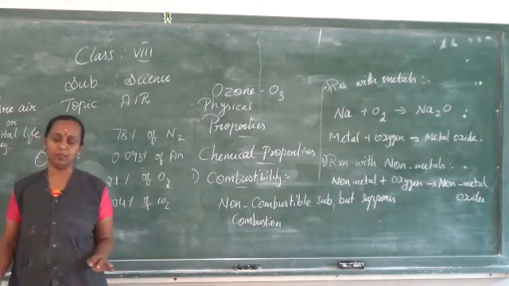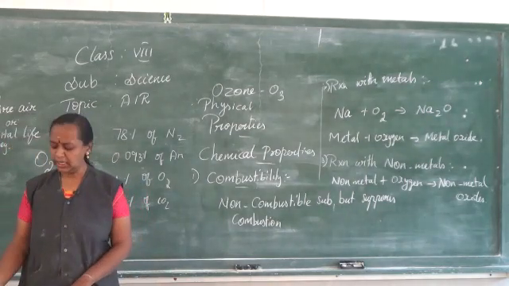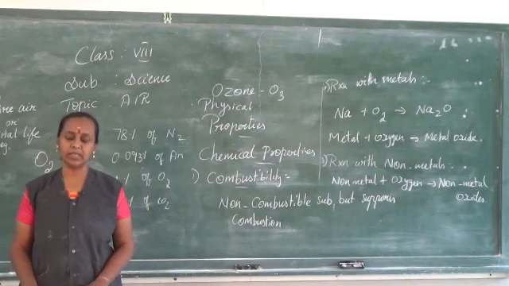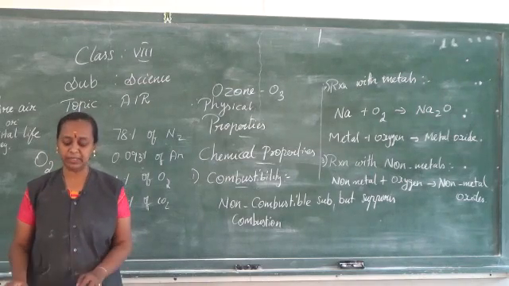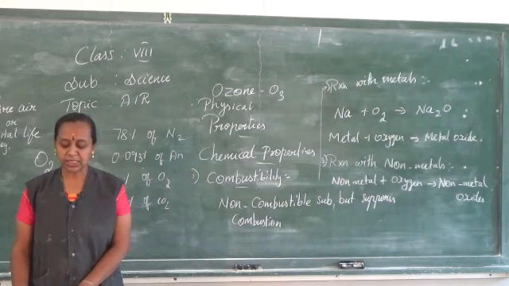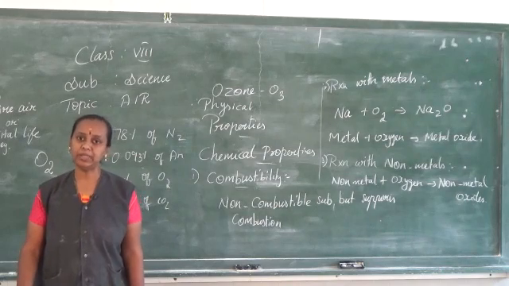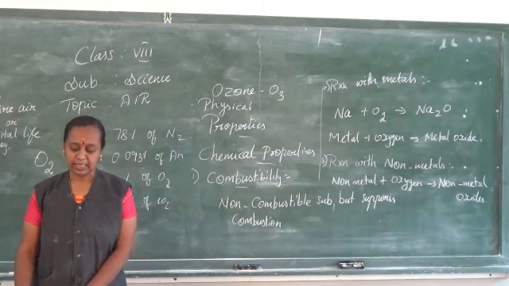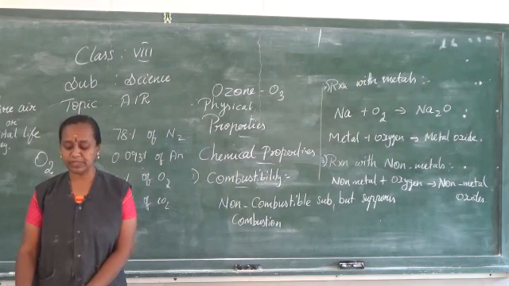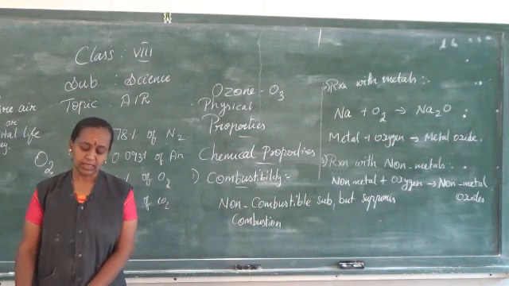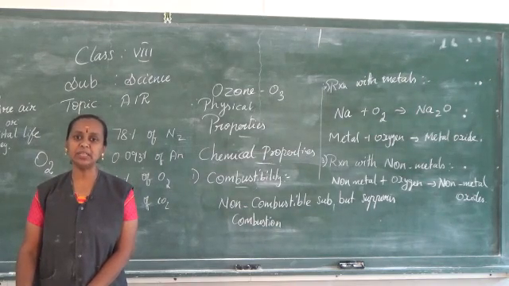Just go through the tabular column which is given. You can see it depends upon the temperature also when it reacts with the metals. So the reactivity of oxygen with metals is given in the tabular column in your book. You just have a look at it. For example, the first metal they have given is K, which is potassium. The symbol for potassium is K. The temperature should be room temperature. At room temperature itself it is able to form the product potassium oxide. The next is Mg, magnesium. The symbol for magnesium is Mg, and when you heat slightly it forms magnesium oxide.